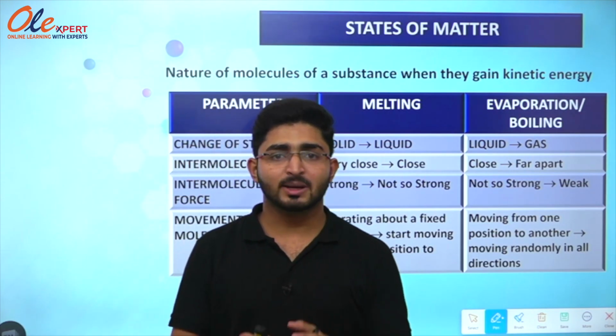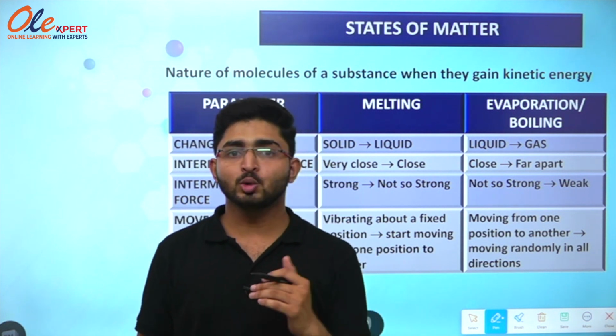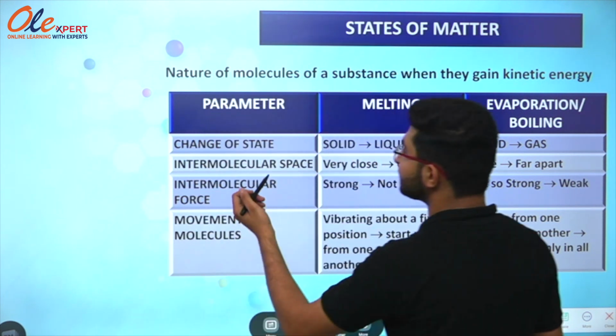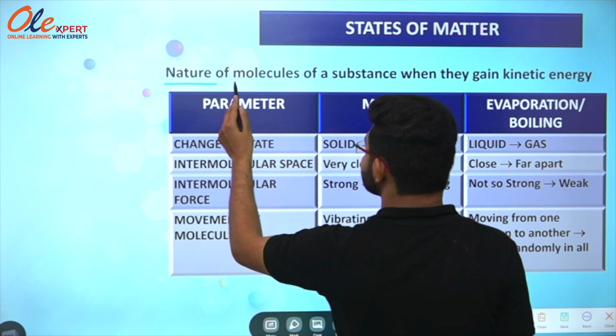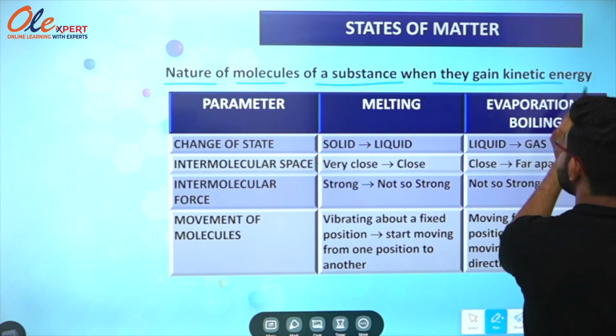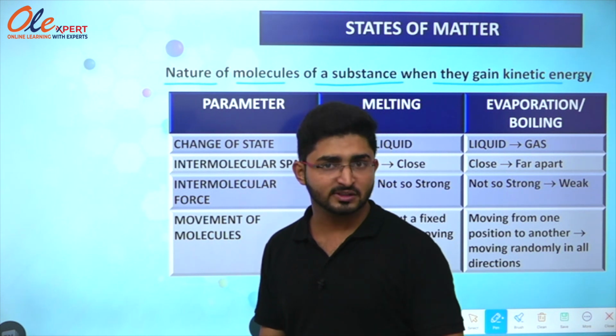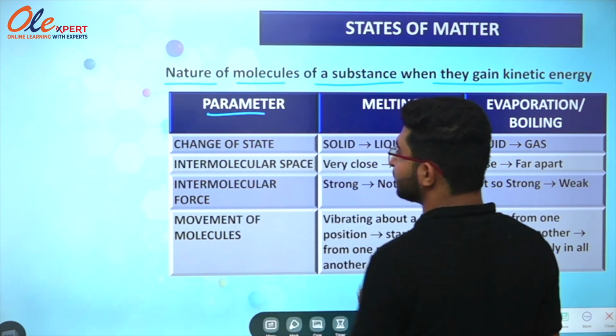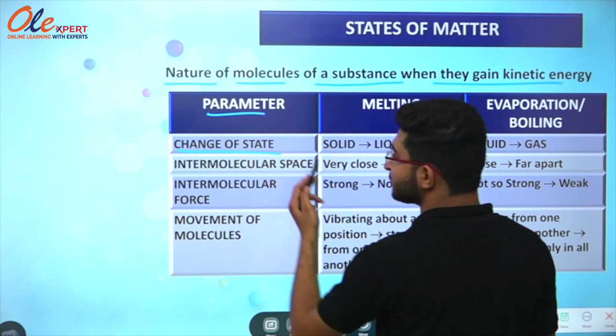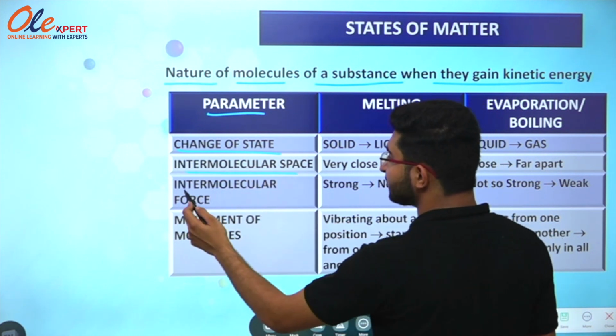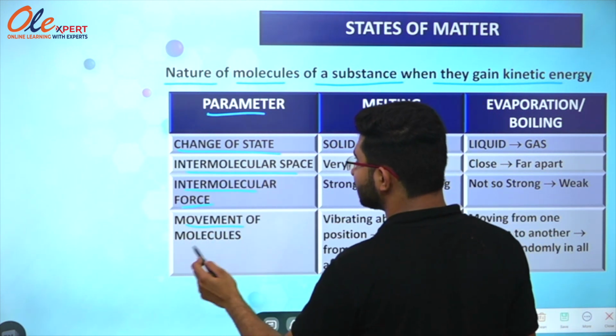Now we are going to summarize the whole chapter in 2 or 3 tables. The first table is given over here. Nature of molecules of a substance when they gain kinetic energy. If the molecules are gaining kinetic energy, then what will be the nature of the substance? So the parameters are given over here. The first parameter is change of state, intermolecular space, intermolecular force and movement of molecules.